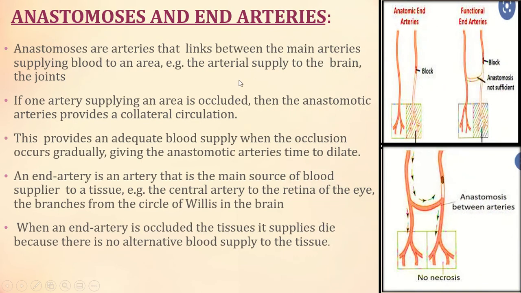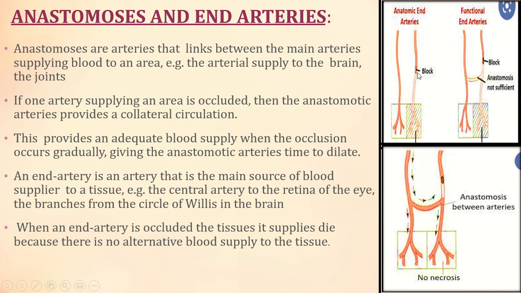So, anastomosis and end artery. This is just for information. Anastomoses are arteries that link between the main arteries supplying blood to an area, for example the arteries supplying the brain and the joints. So anastomoses are the arteries forming a link between the main artery and the arteries which are being supplied.